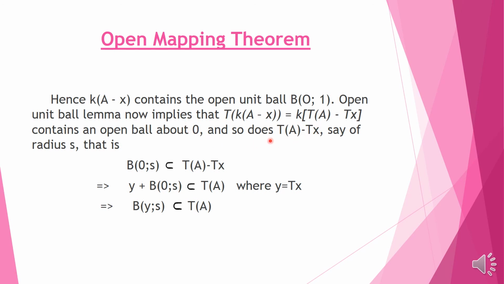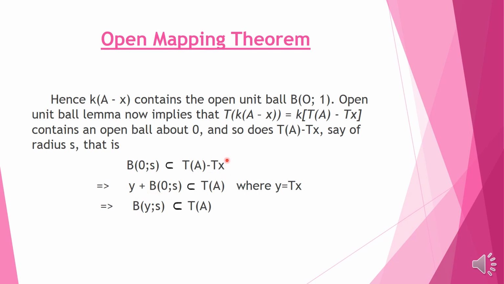So T of A minus T of x will also contain a ball about 0, say of radius s. So T of A minus T of x contains a ball of radius s centered at 0. So we can use here B.2, the translation property of open balls.